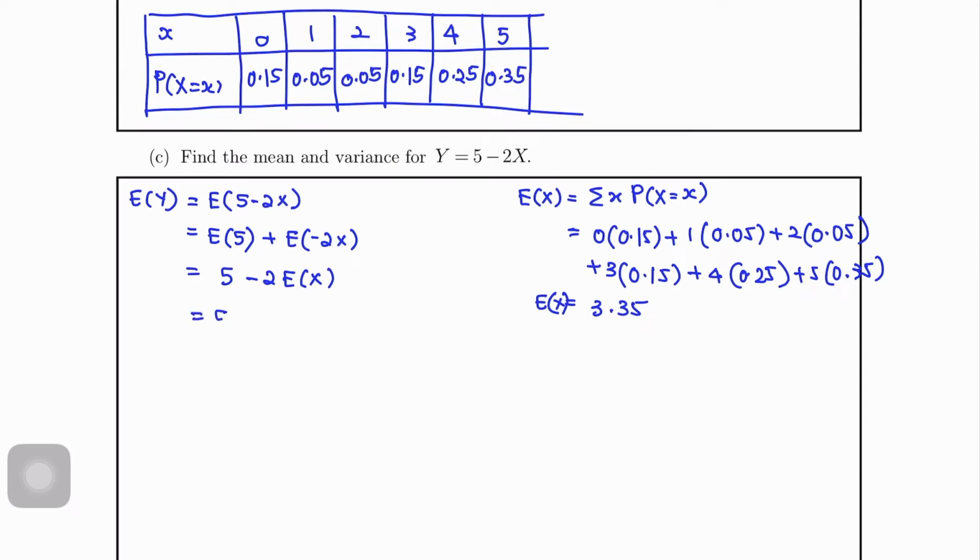Okay, so masukkan 3.35. Okay, so jawapan dia akan dapat negative 1.7.